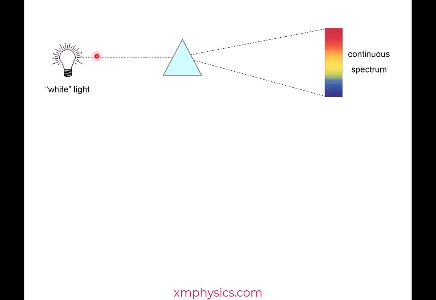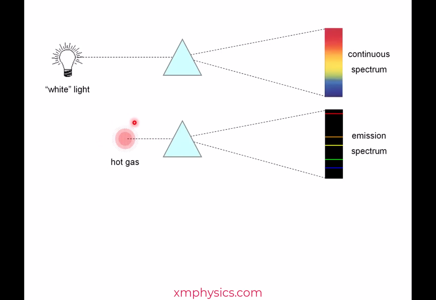Hello. You have learned that most hot solids give off white light, white in the sense that they have a continuous spectrum. On the other hand, hot gases emit light that has a discrete line spectrum.